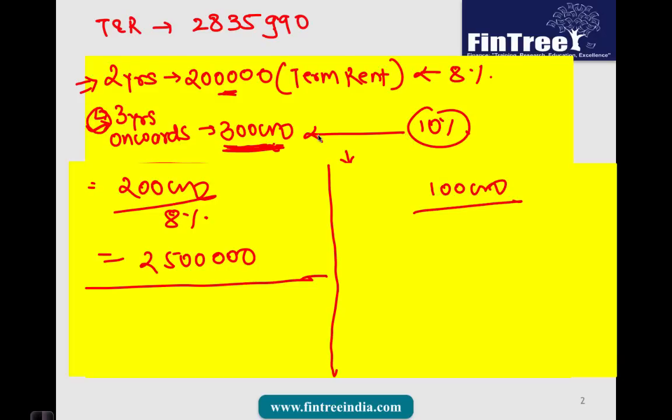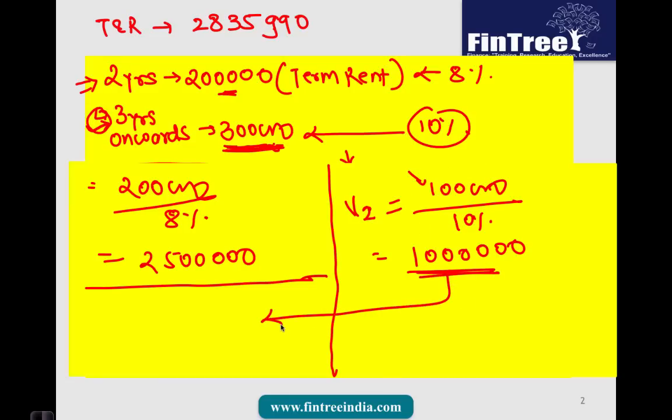Okay, and so this is the first part, and then there is that increase of 100,000. So now we are dividing our layers into two parts. First was that 200,000, and then that increase of 100,000 discounted at the rate of 10%, which would give us 1 million. Now the only trick here is that this increase is again the valuation at year 2, because the first excess amount came in at the end of year 3, and therefore this amount we need to take backwards for 2 years.